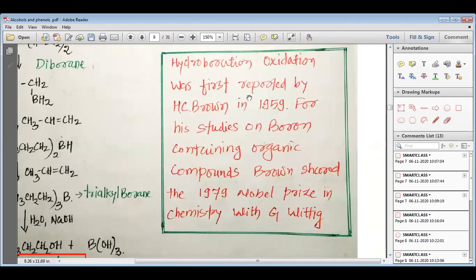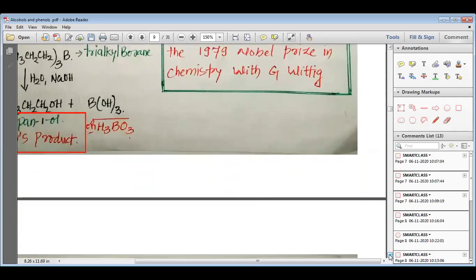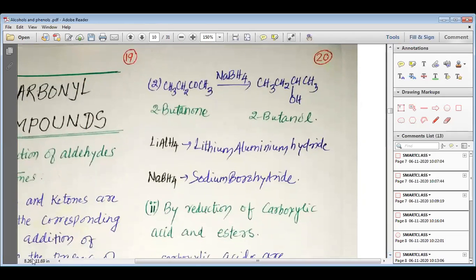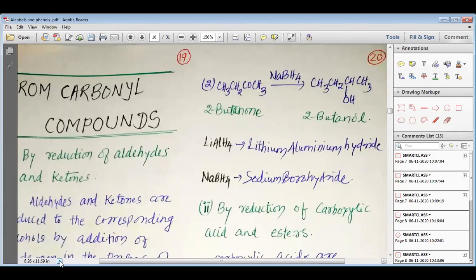Now, a very important point about hydroboration. Hydroboration oxidation was first reported by H.C. Brown in 1959 for his studies on boron containing organic compounds. Brown shared the 1979 Nobel Prize in chemistry with G. Wittig. So, my dear students, for discovering hydroboration oxidation, the scientists got the Nobel Prize too.